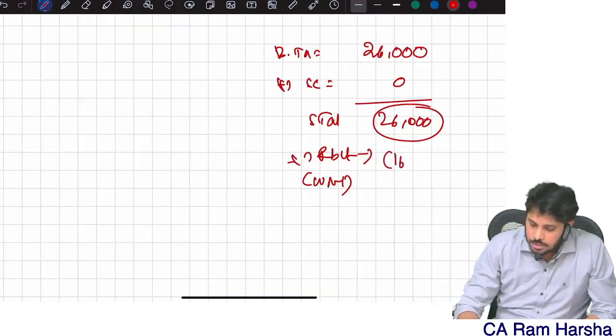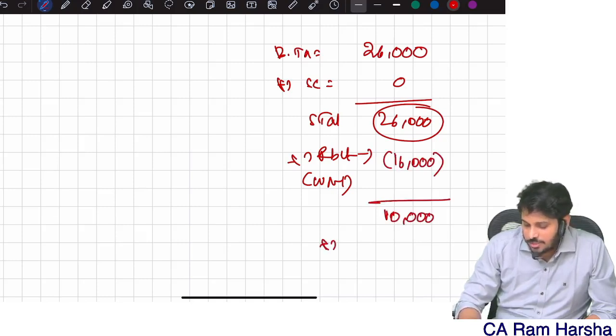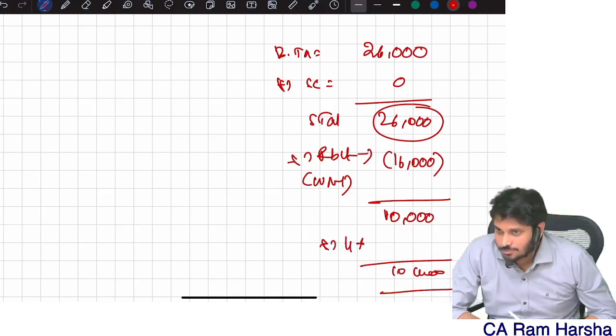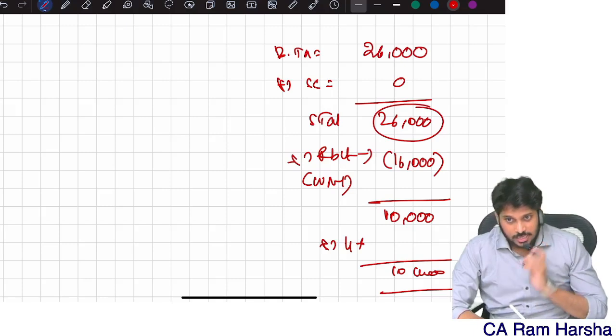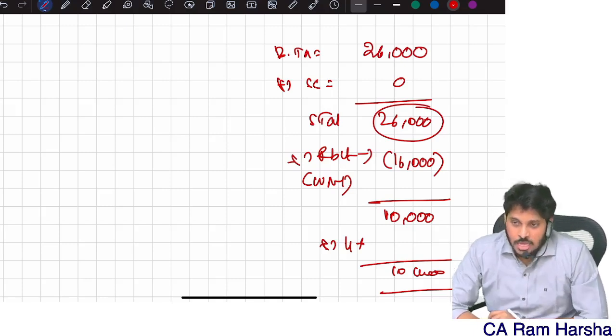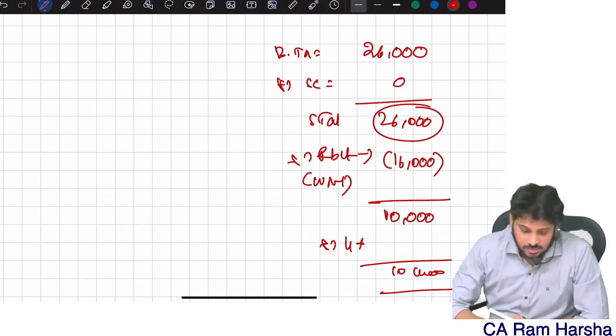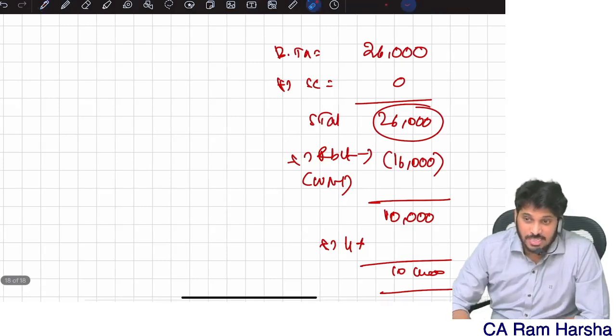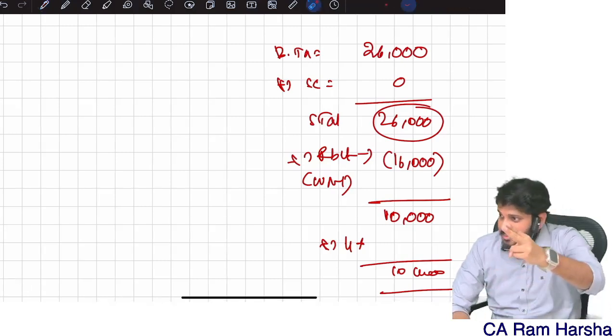So 16,000. Correct? So what is the balance tax? Plus 4% cess, 10,400. This is how the answer comes. Nothing but what are they saying? Just because your income crossed 7 lakhs, it is not correct for the department to cut the entire 25,000 benefit.